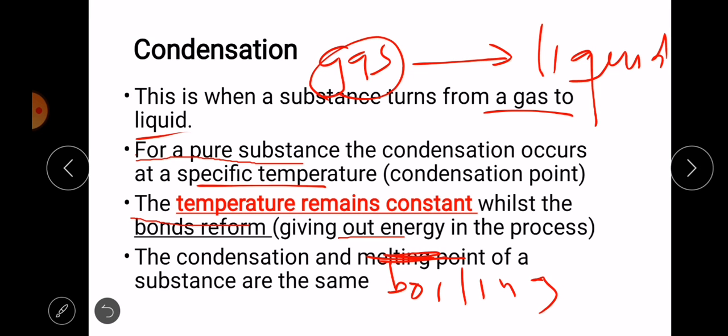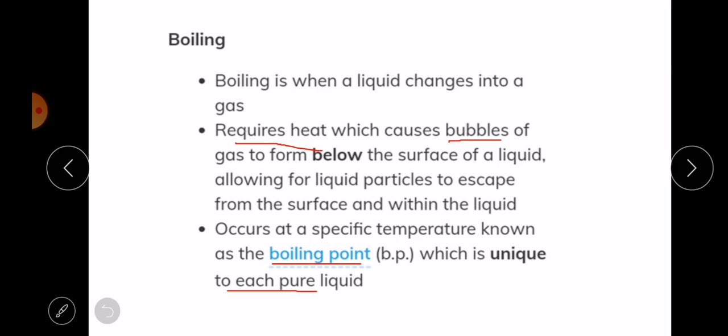So it's not melting. The condensation and boiling point of a pure substance are the same. Boiling is when a liquid changes into a gas. It is almost similar to evaporation, but we are going to explain the difference between boiling and evaporation. Boiling requires heat, which causes bubbles. In boiling, bubbles form, while in evaporation, no bubbles form.